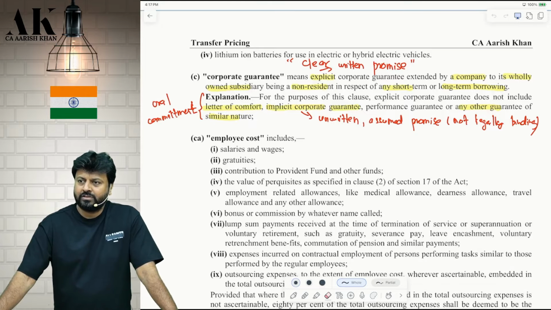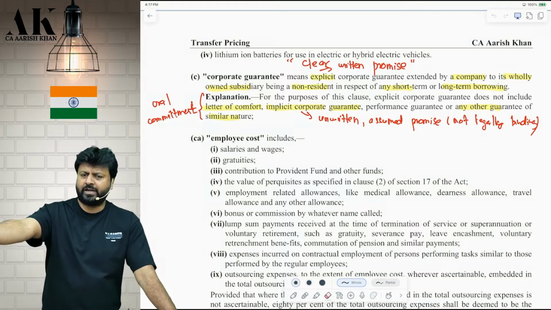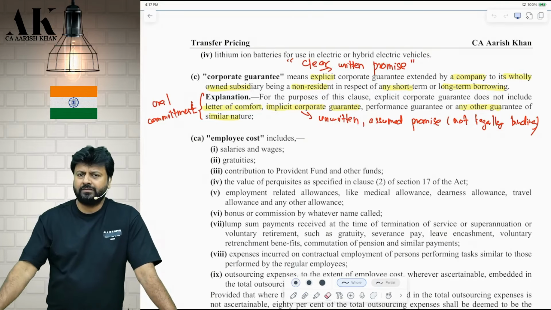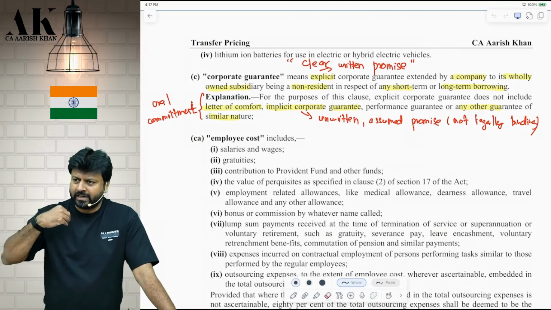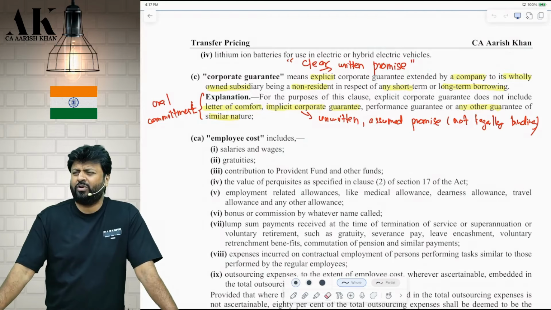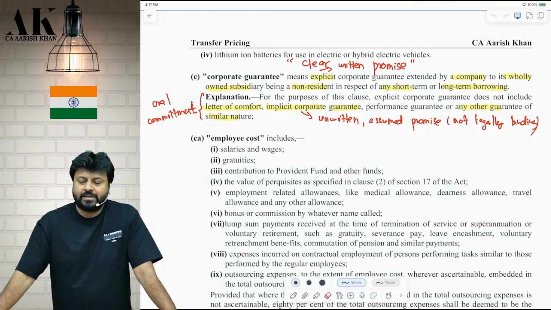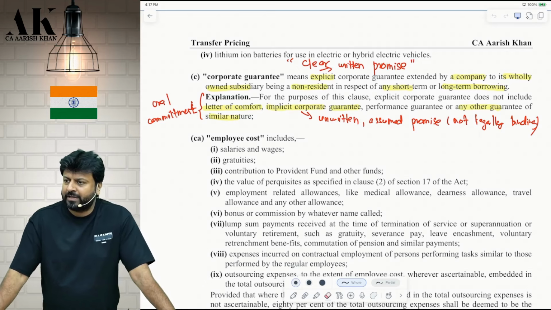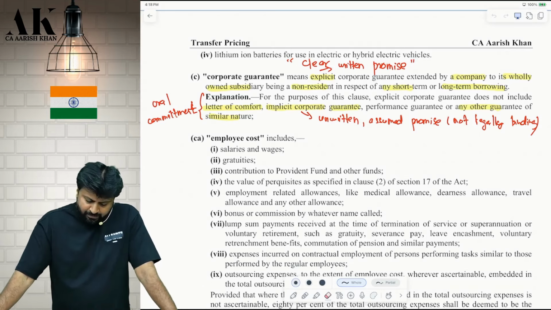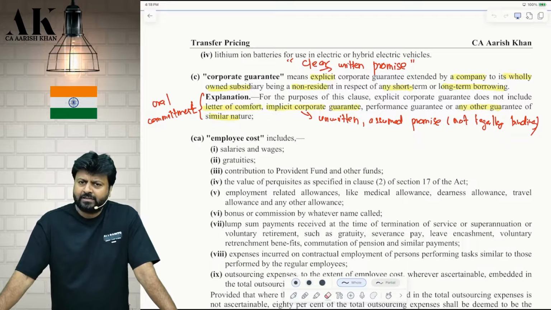So it is an oral commitment, an unwritten, assumed promise. It is assumed that if Reliance is the parent and there is a 100% subsidiary, and something goes wrong with the subsidiary, it is Reliance whose name will get spoiled. So I am giving you an implicit guarantee. Implicit guarantees are not covered in this particular safe harbor rule. Performance guarantees are also not covered. Which guarantee? Performance guarantee. This is another kind of guarantee where I guarantee that if he does not perform, I am there. Don't worry.